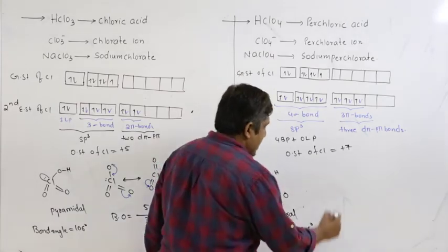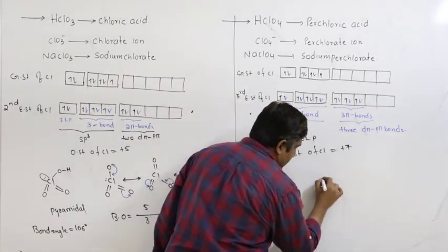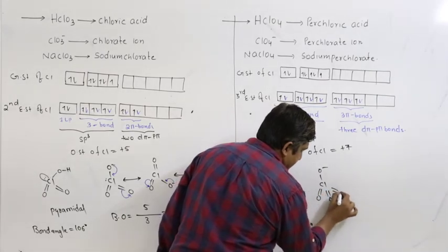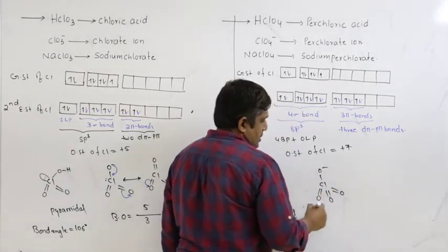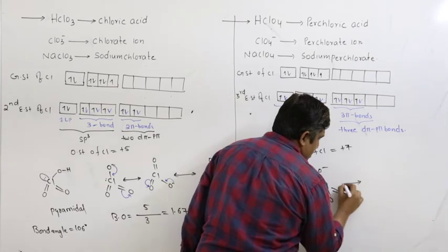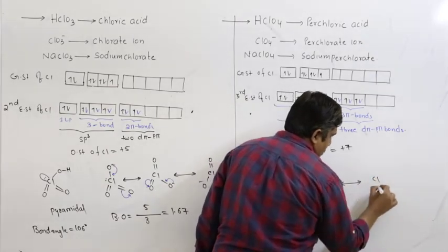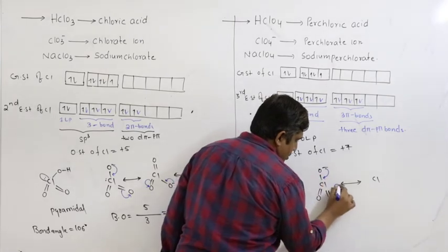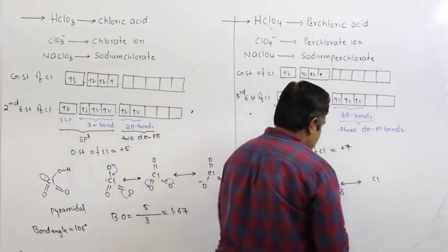So if I write the anion, writing the resonating structures, this negative charge becomes a pi bond, the pi bond becomes negative charge here.